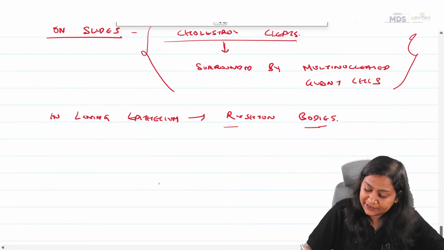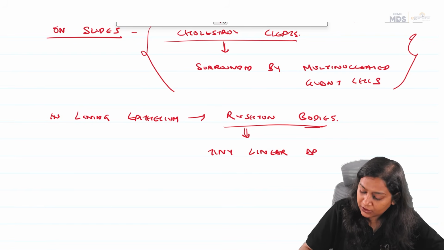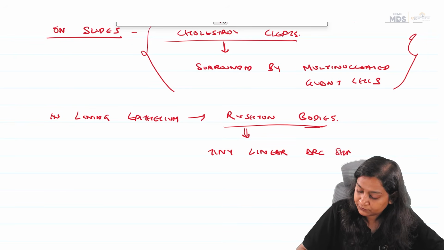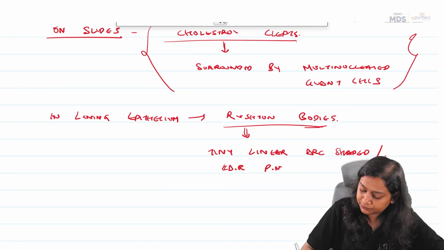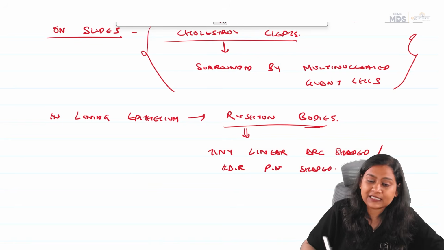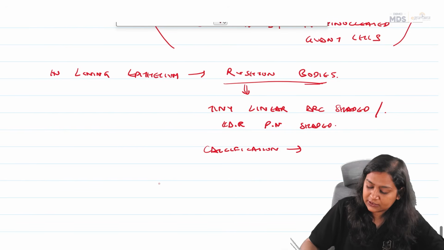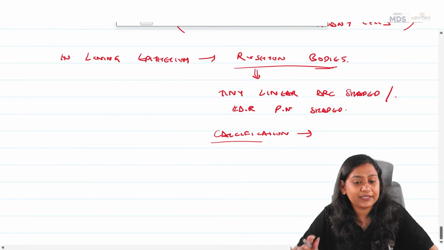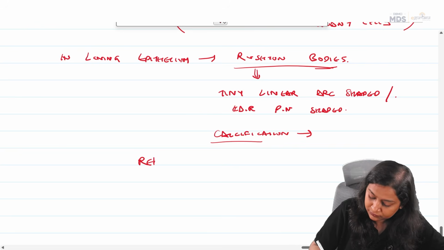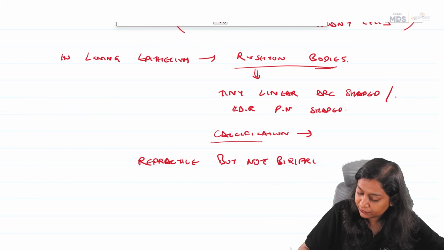What are these? These are tiny, linear, arc-shaped, hairpin-shaped calcifications. Okay, these are calcified bodies, calcification seen in the lining epithelium. Hence, these are called Rushton bodies. Now, these are refractile but not birefringent.